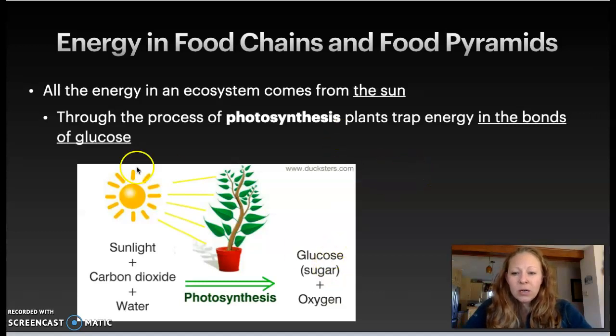So here is our plant. Here is our sun. Our sun is shining on our plant. And the energy from that sun is going to be trapped as chemical energy in the bonds of glucose. So that plant can use that chemical energy to fuel it, or we could eat that plant and it's going to fuel us. It's going to give us energy.